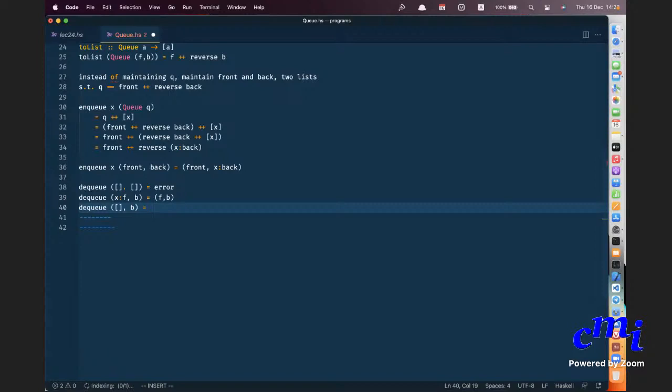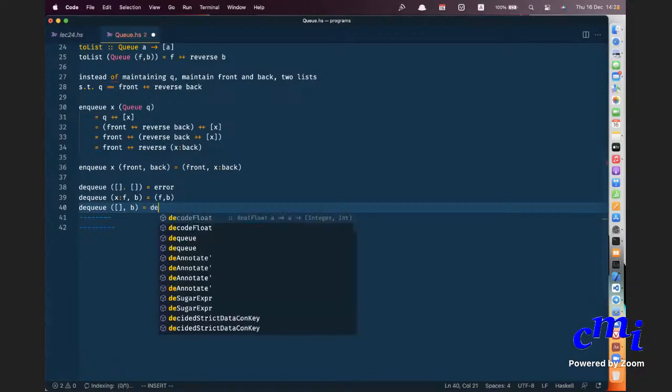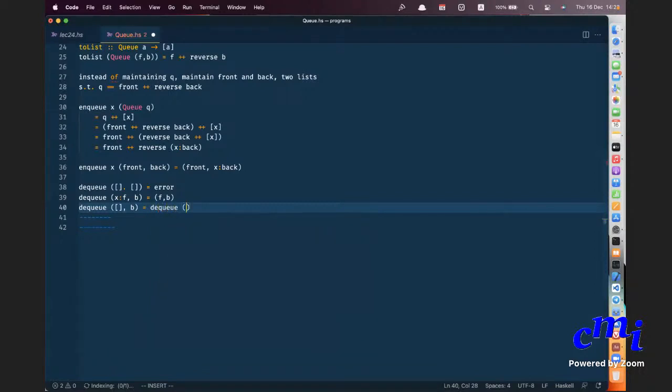Yes. What do you do? At this point, what you do is you say DQ of reverse of B, comma empty list. What you do is you shift your whole back part of the list to the front. Except when you do that, you will reverse it. Okay, and then you DQ an element from that. Is this clear? So should you output a pair? Yes. You will output a pair.